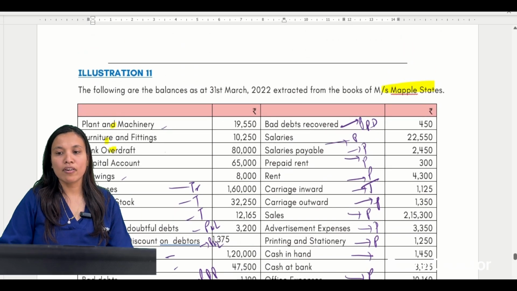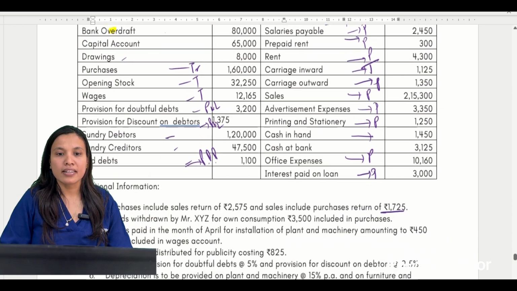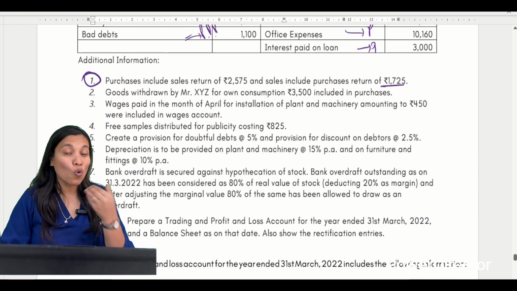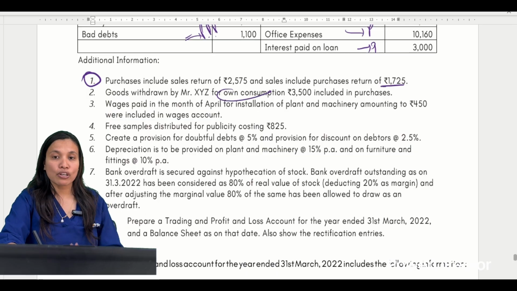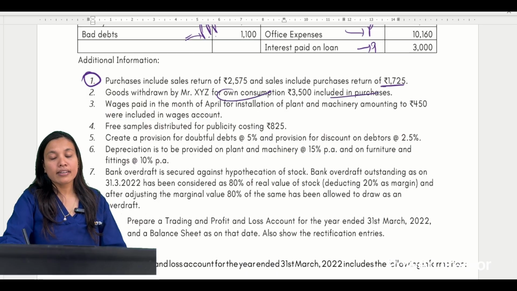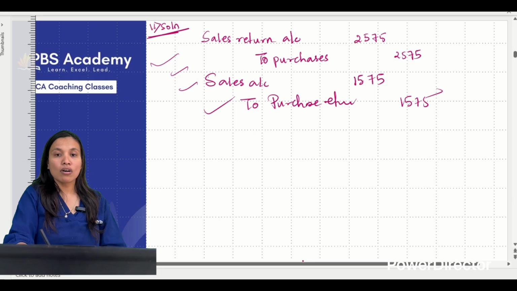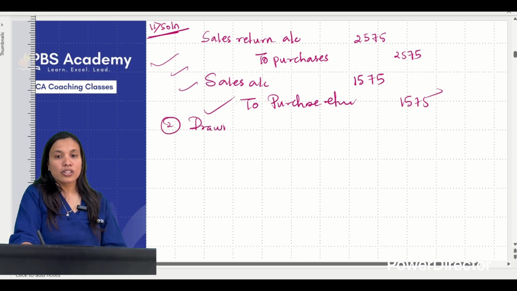He is proprietor of Mahesh Maple Stores. So goods withdrawn for own consumption. By this word we can make it out that it is for drawings and included where? In purchases. So what is the adjustment entry? Drawings account. It should go to the drawings and not to the purchases. So rectification entry is drawings to purchase.